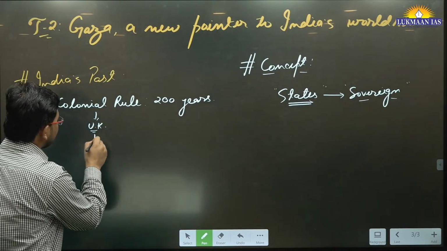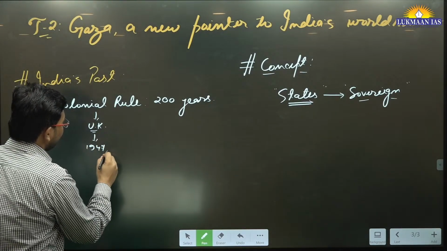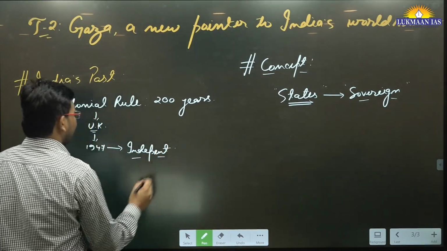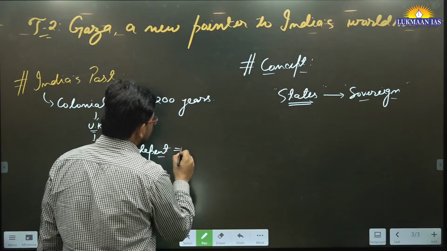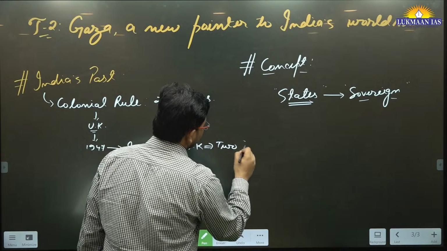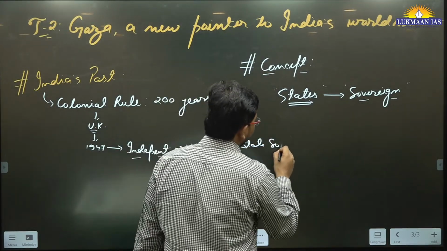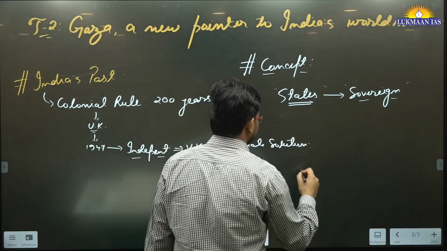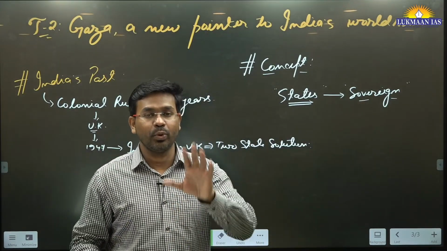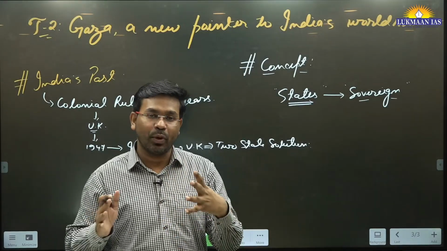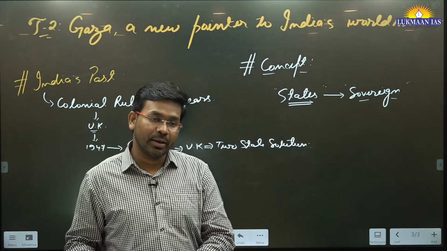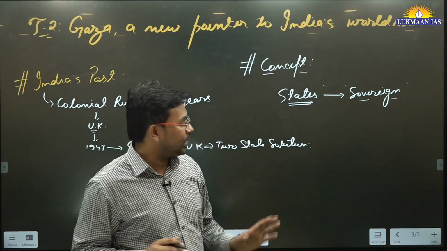But in 1947, what happened? India became independent, right? But at that time, the UK government came up with a two-state solution for India. We wanted a single unified sovereign country, one Indian state, which is India. We wanted it to be sovereign. We wanted it to be secular as well. We wanted to create a secular state.